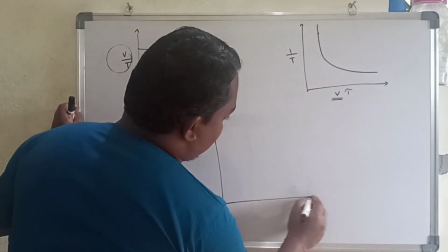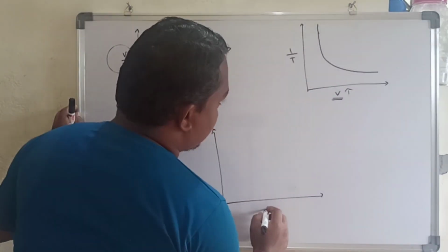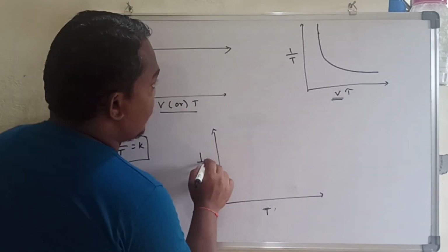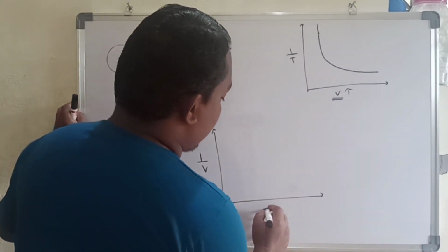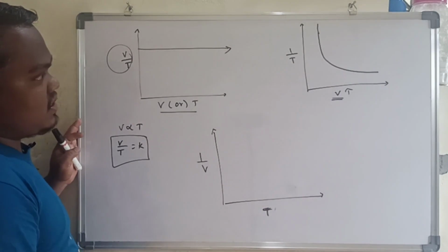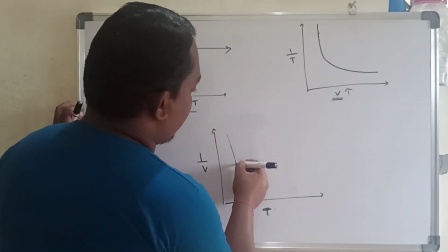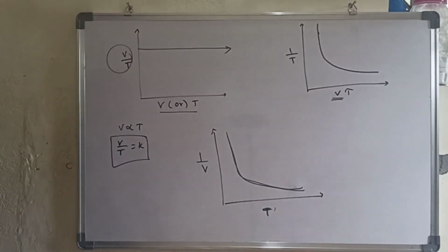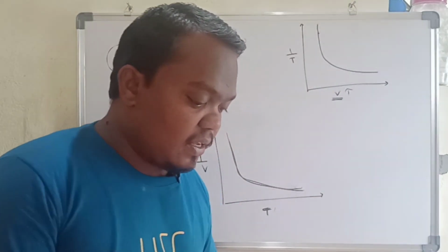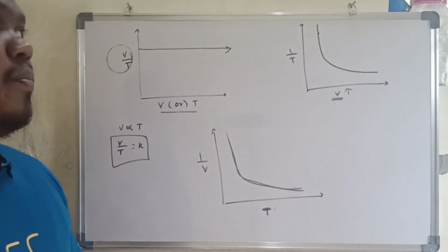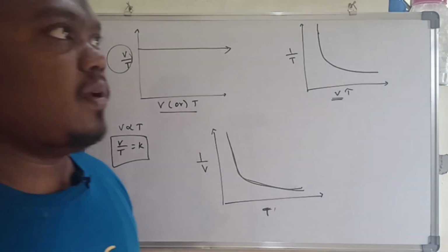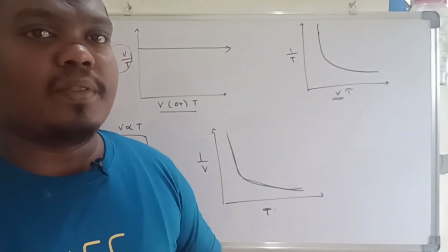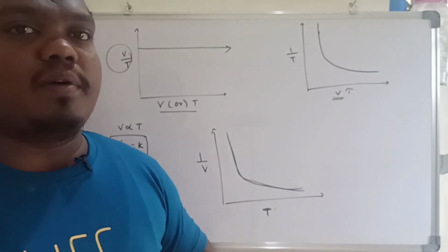Otherwise we can take another graph like this, with temperature on the x-axis and 1 by V on the y-axis. Here also we get the same hyperbola. So these are the different graphs present in Charles law, which explains the variation in volume at constant pressure as we change the temperature. I think you have understood this concept.